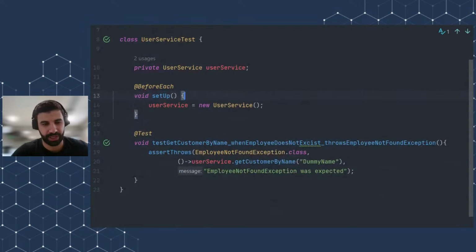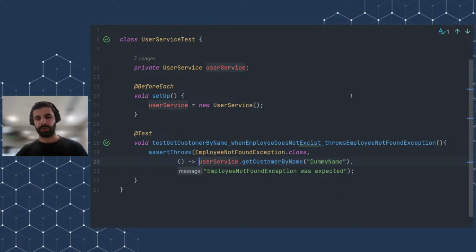We have used the assert throws, and we are expecting an employee not found exception, and then we are running some block of code, in this case a lambda function, which is user service get customer by name, and we're providing a dummy name here which doesn't exist. And get customer by name should throw employee not found exception. And if it does not, then we'll get the message employee not found exception was expected.